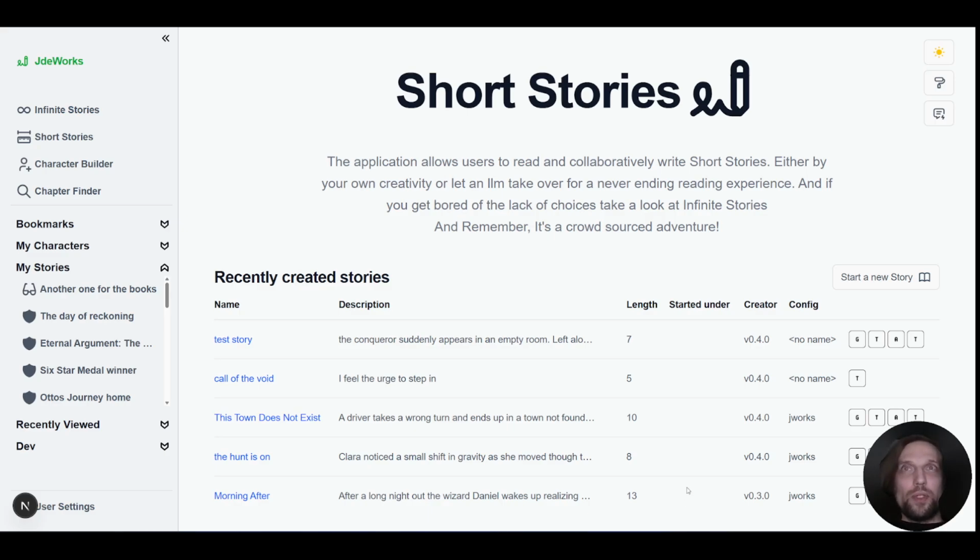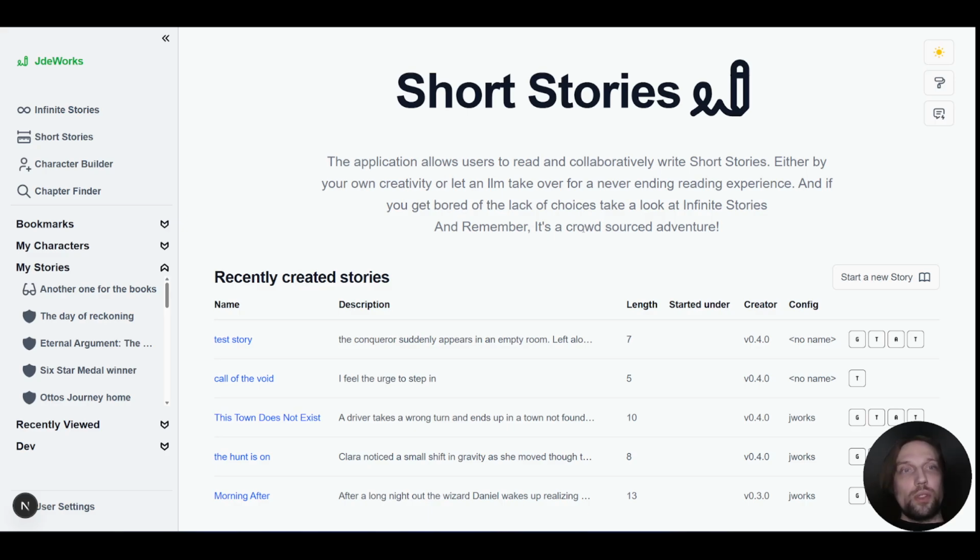Now, over the past few days, I've been working on a few different features, but first I thought it's only right to highlight one that is already possible for quite some time. Imagine you want to learn a new language, or you just want to read a story in your own native tongue. The tool seems to be only possible to use in English, right? Well, no. You can also use it in German.